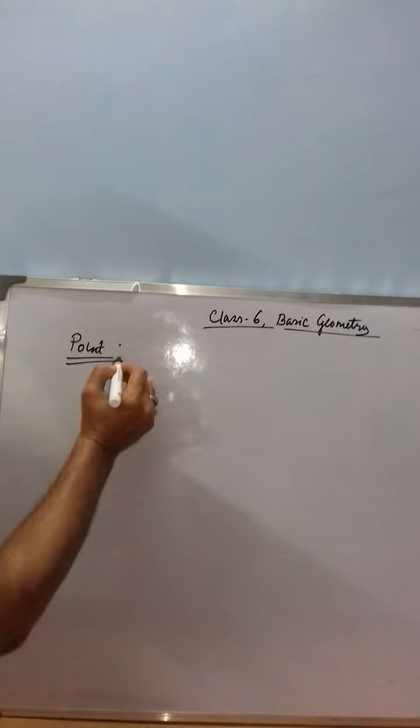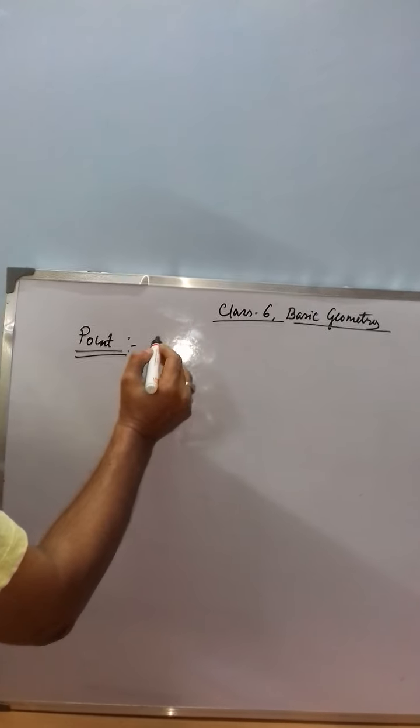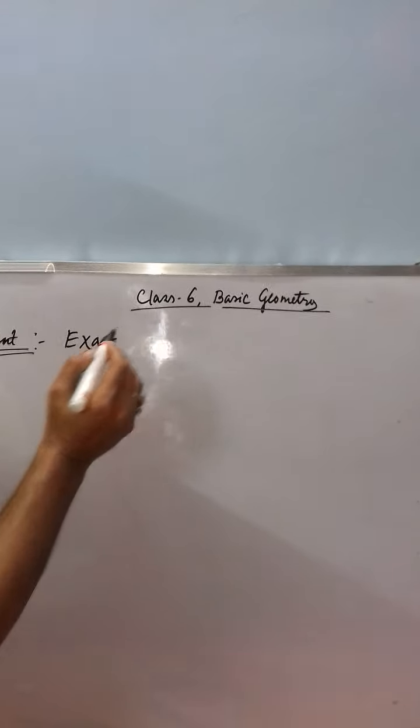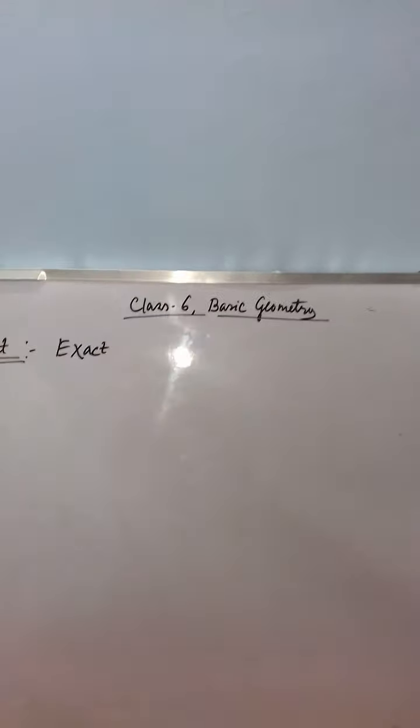So today we are going to discuss basic geometry. Okay? So first we have to learn about the point. So what is a point? A point is the exact location in a space.